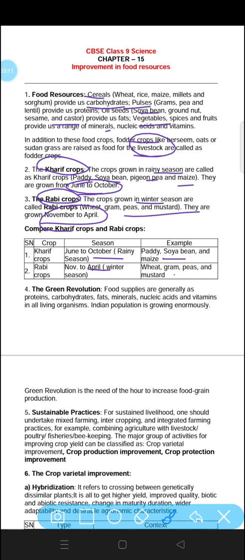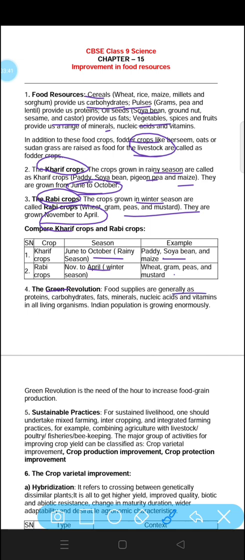Now let's talk about the green revolution. As you know, the population of India is increasing day by day, but we are not able to produce that much food for the increasing population. So for this, we need to improve food production. We need to improve the variety as well as the quantity of food production. So the green revolution is related to production from agriculture.